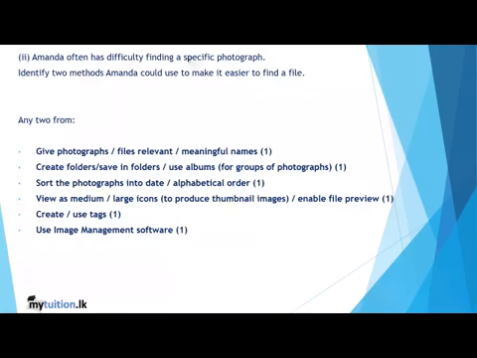So you can use any two answers from this. Mostly people create folders, save in folders, use albums, sort the photographs by date and alphabetical order. So these are kinds of meaningful things, and that will help the student remember the answer. So any two from the given answers can be taken.